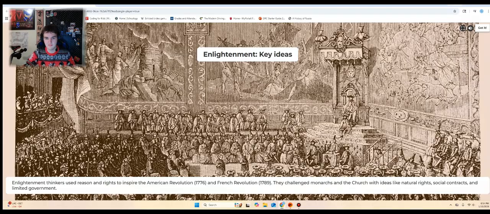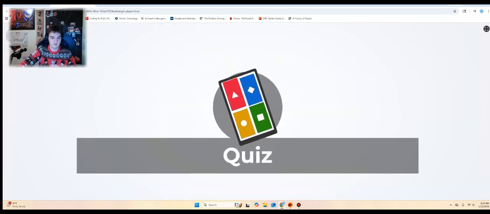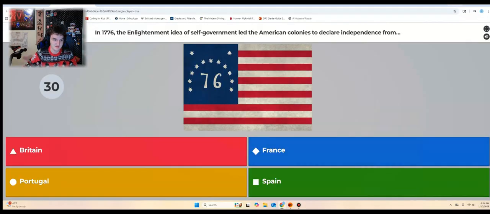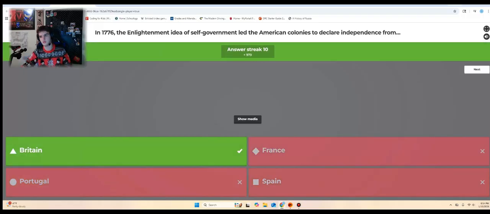Enlightenment key ideas. Enlightenment thinkers used reason and rights to inspire the American Revolution in 1776 and the French Revolution in 1789, where they challenged monarchs and the church with ideas like natural rights, social contracts, and limited government. Okay, yeah. In 1776, the Enlightenment idea of self-government led the American colonies to declare their independence from... Yeah, that's easy. That's Britain. Great Britain. Alright.